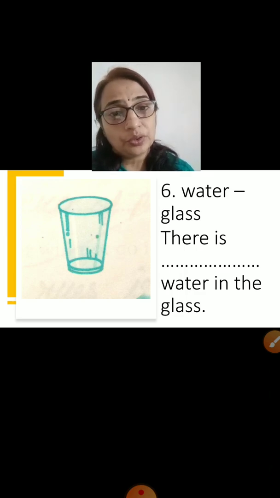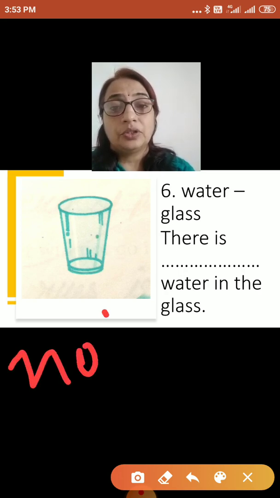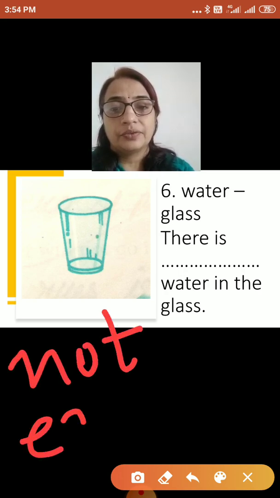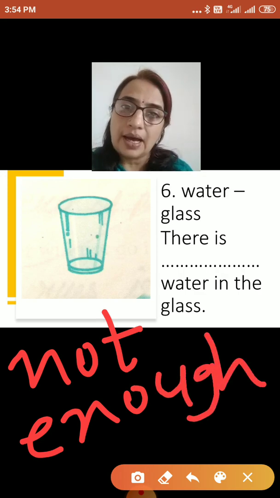So what should we use? There is not enough water in the glass.